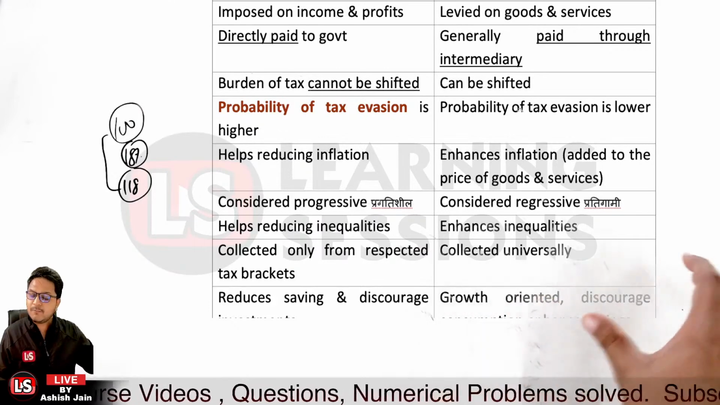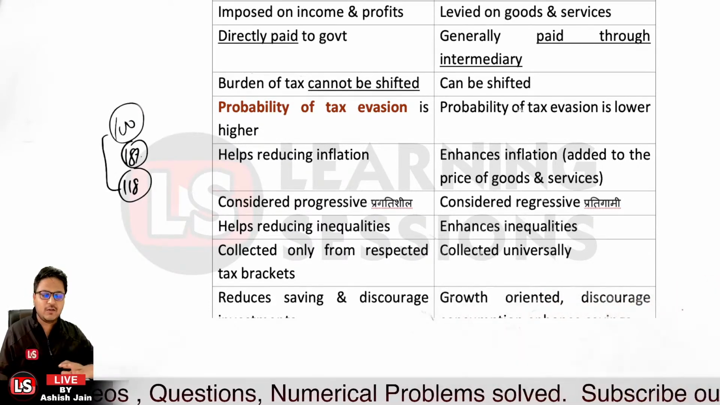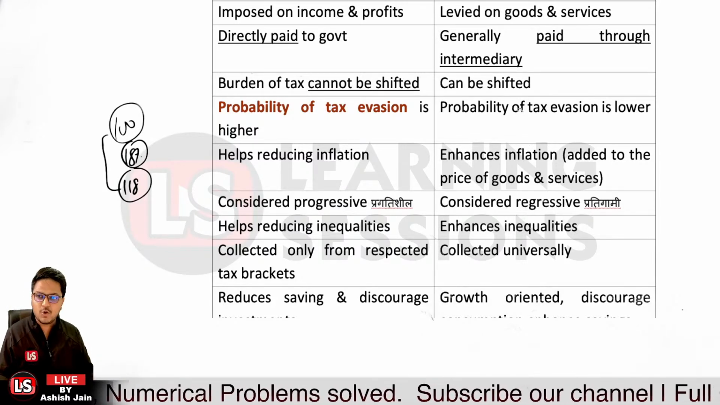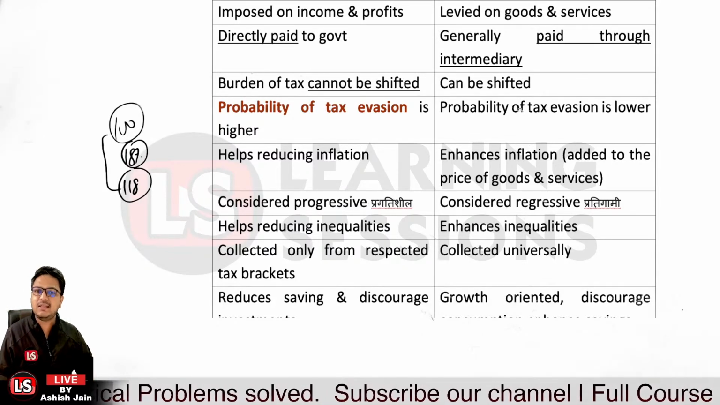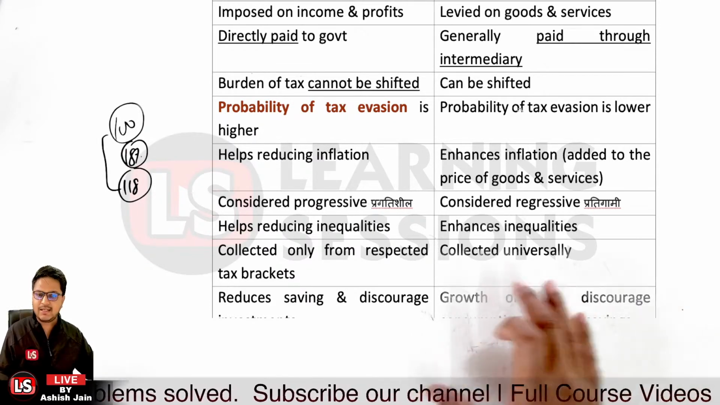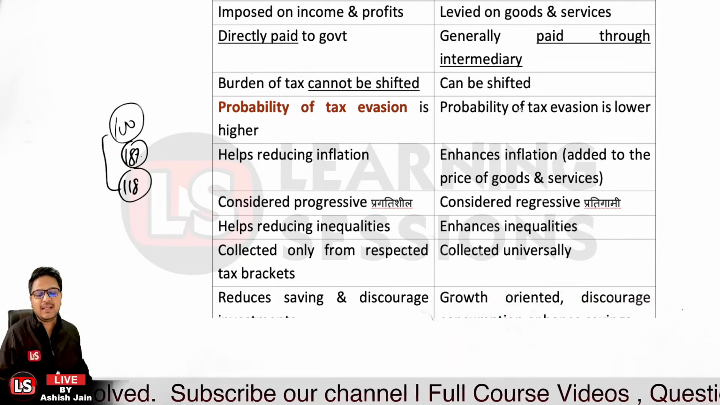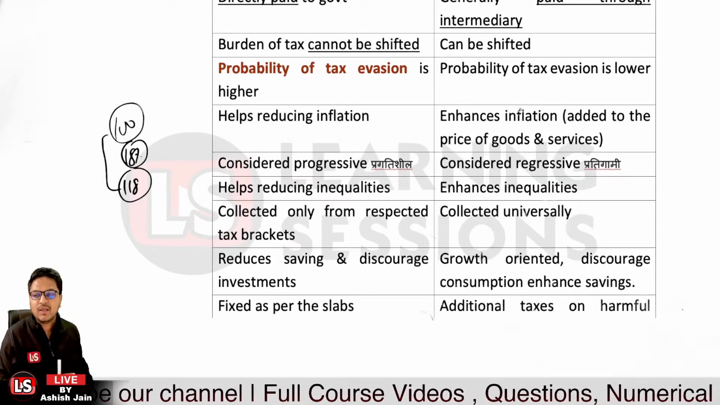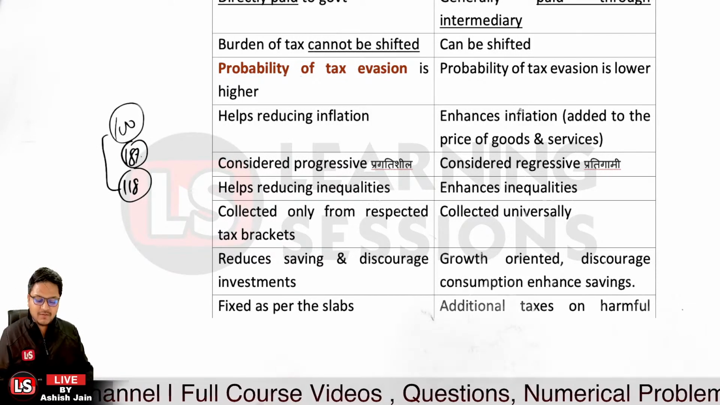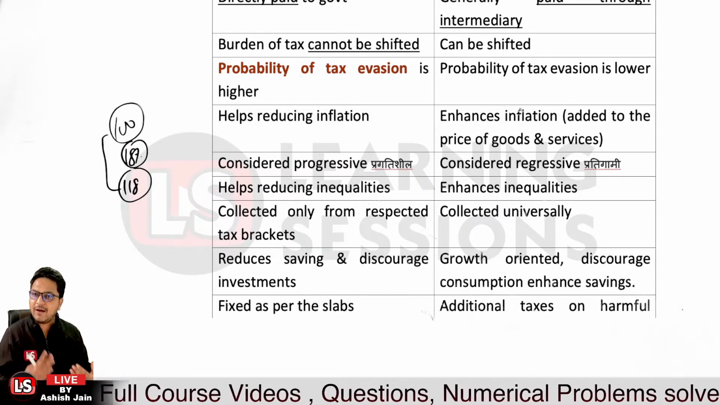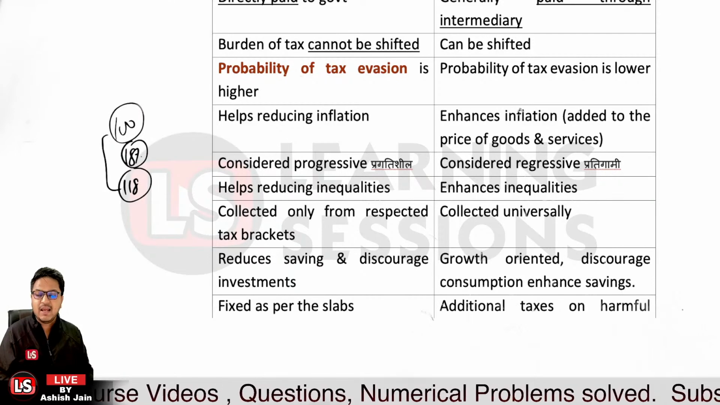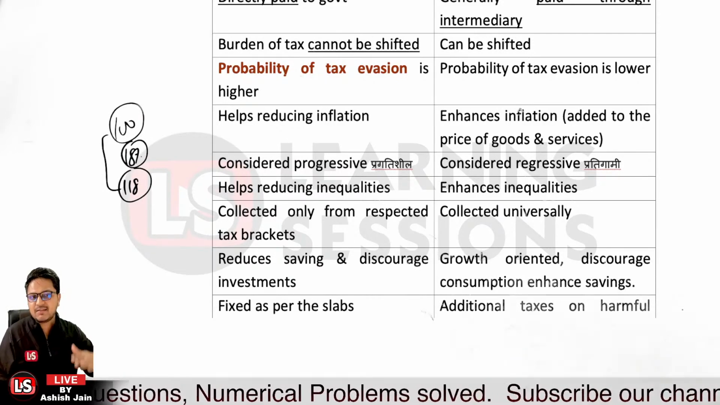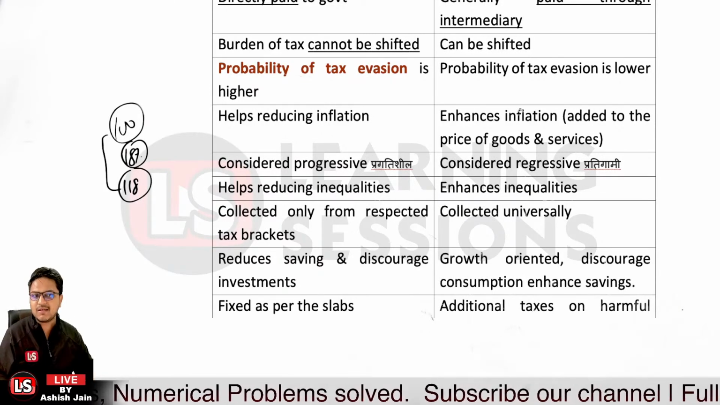And in case of the indirect taxes, it is collected universally. It's not like that if I am earning rupees 1 lakh, or rupees 1 crore per year, I have to pay the GST on the products. So it's collected universally. And further, in case of the direct taxes, it actually reduces the savings. Previously, if my profits were rupees 6 lakh, and I paid rupees 20,000 as income tax, then definitely my savings are reduced and my investments are discouraged.